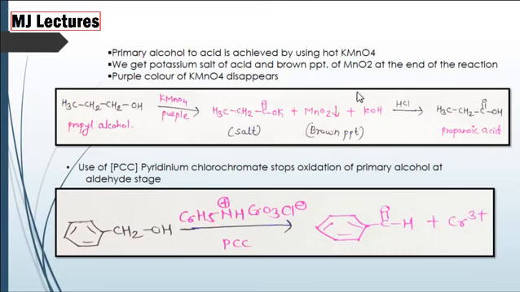When this salt is treated with hydrogen chloride, we get propionic acid. The purple color of KMnO4 disappears. Use of PCC, that is pyridinium chlorochromate, stops the oxidation of primary alcohol at aldehyde stage. When we want to form aldehyde from a primary alcohol, we have to use PCC as a reagent to stop the reaction at aldehyde stage.